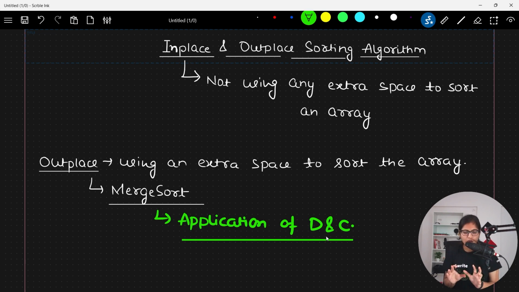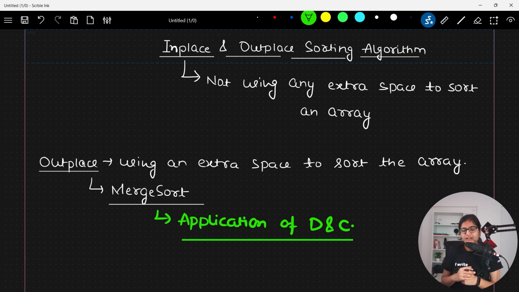But as of now, I just want you to know the difference between these two, and which one is famous among them, which is specifically known as an outplace sorting algorithm. Okay, I hope I'm making sense to everyone. If someone asks you in an interview what the difference is between in-place and outplace, or between stable and unstable, I hope you will be able to answer it very clearly.